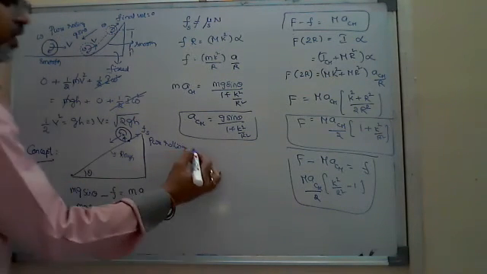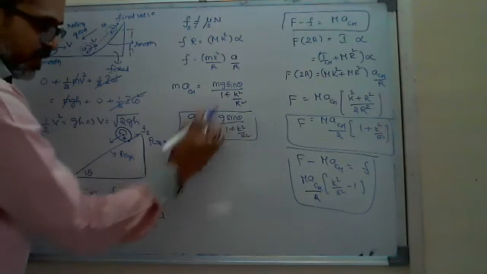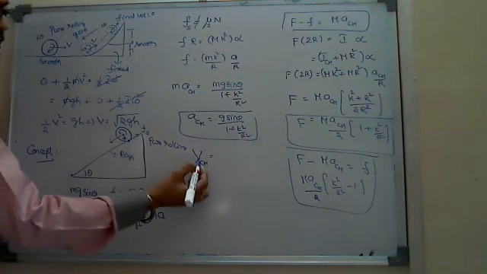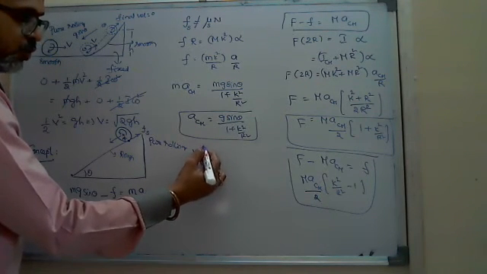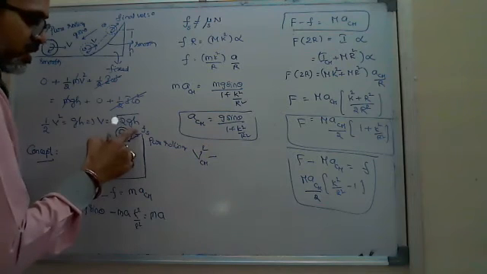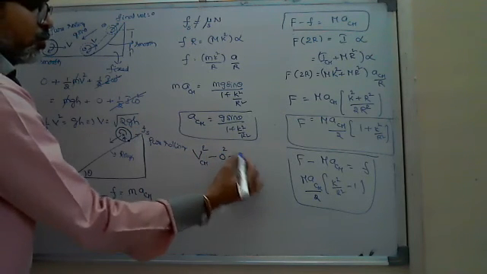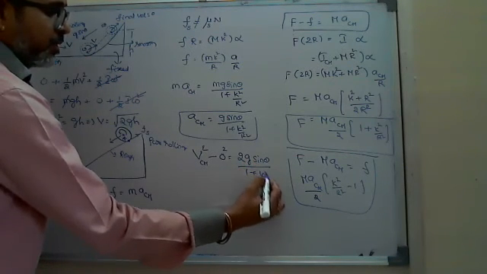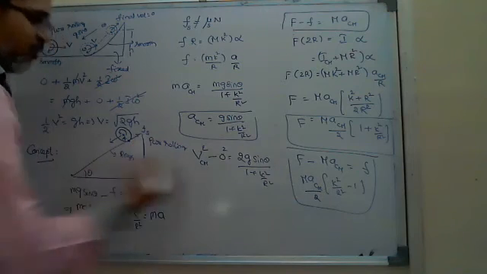That velocity we write V_cm is equal to, since a_cm is constant, everything constant, here no variable is there. So you can apply the equations like v square minus u square is equal to 2as. Suppose it is started from rest at the highest point, v square minus u square is equal to 2a into s. s is the length of the inclined plane.